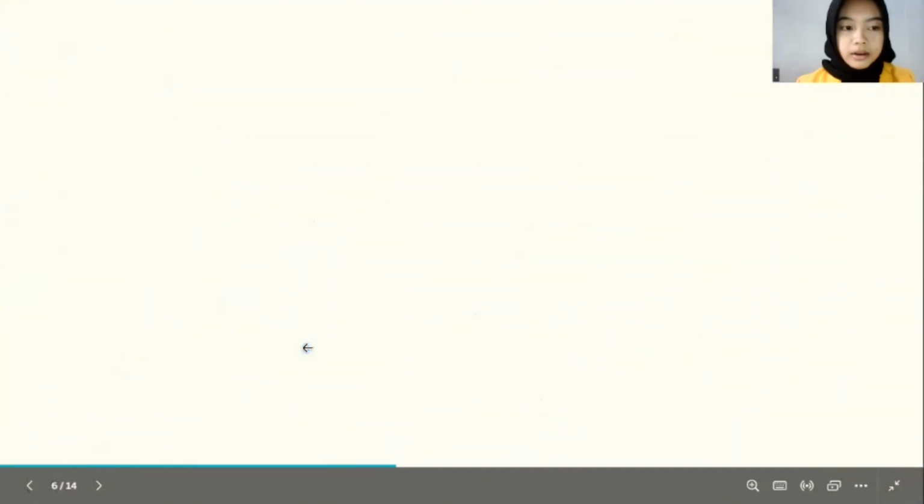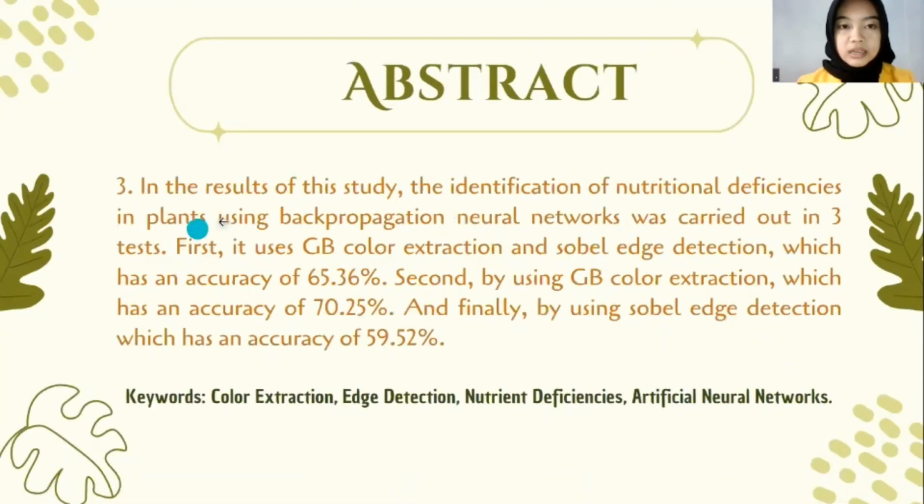And the third point, in the result of this study, the identification of nutritional deficiencies in plants using backpropagation neural network was carried out in 3 tests. So, this section is called the result of the research.